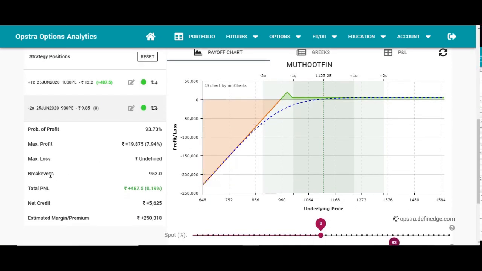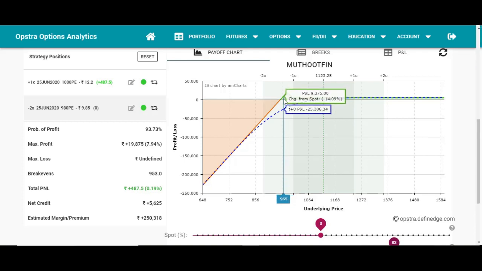As we have seen, based on our chart, we have a support at the level of 955. Here you can see the break even is at the level of 953. If the market moves below 953, then our strategy will start giving us a loss, and above 953, wherever the market stays, we will be in profit, even if the market goes to 9,400 or 500 level. We'll have the maximum profit of 19,875 rupees at the level of 980, as we sold two lots at 980.